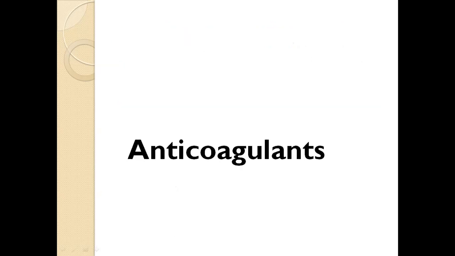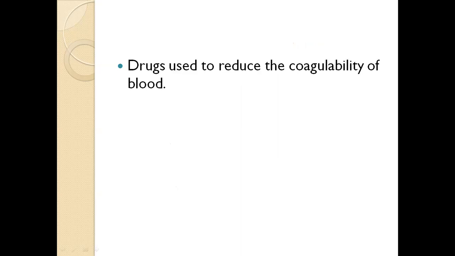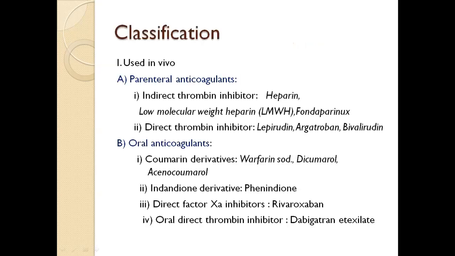So now coming to the anticoagulants. Anticoagulants are the drugs used to reduce coagulability of the blood. Classification of the drugs used as anticoagulants. Used in vivo: parenteral anticoagulants. Indirect thrombin inhibitors: heparin, low molecular weight heparin, fondaparinux. And direct thrombin inhibitors: lepirudin, argatroban, bivalirudin. And oral anticoagulants.